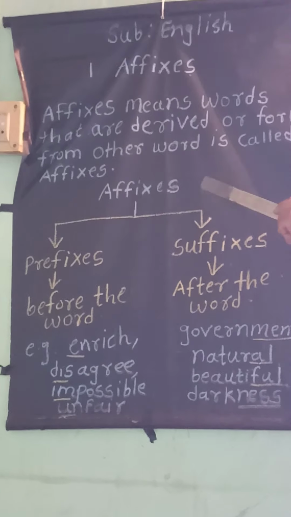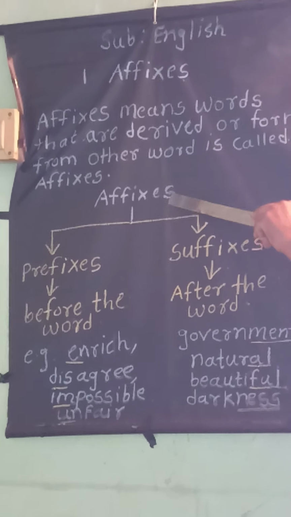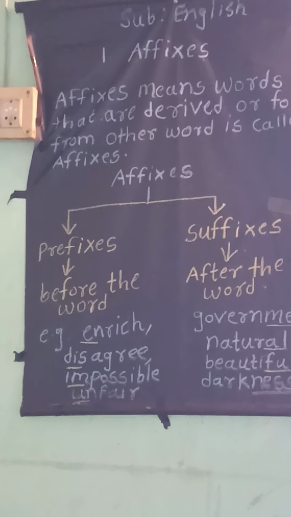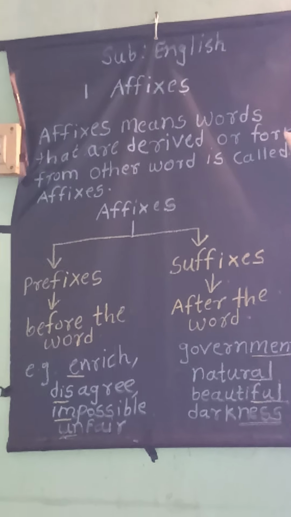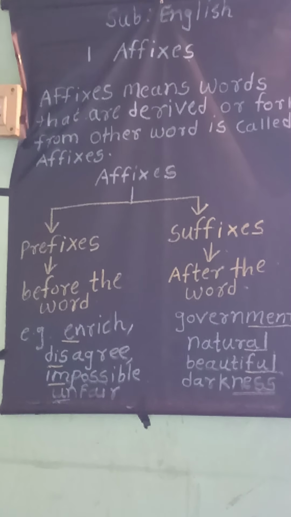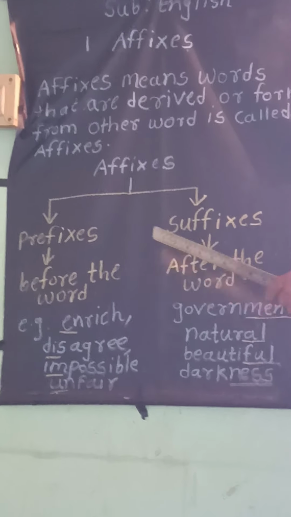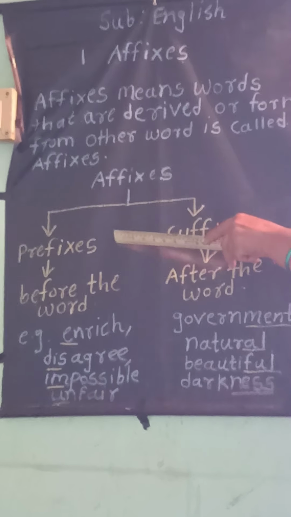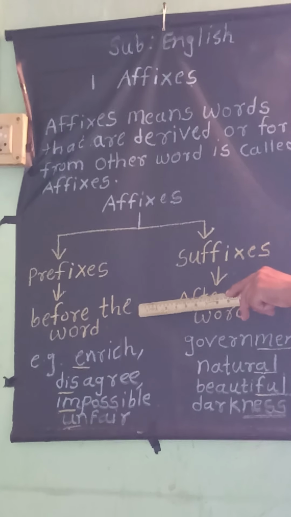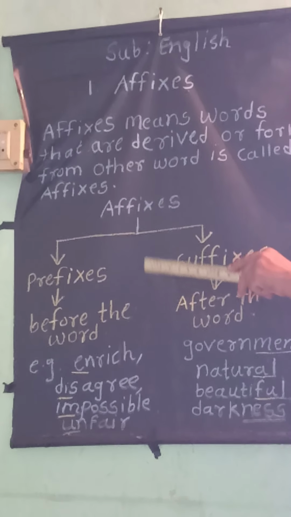And here we are going to learn affixes. We classify affixes into two forms: prefixes and suffixes. Prefixes. What do you mean by prefixes? When we are going to form a new word, at that time we join some prefix before the word. If we join a prefix before the word, then we say that the word has a prefix.